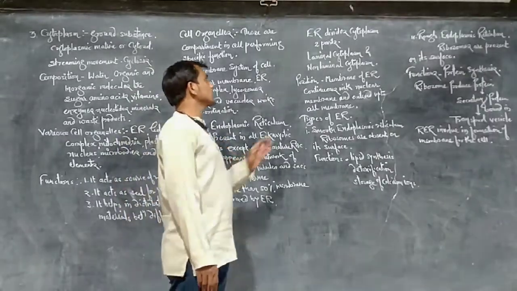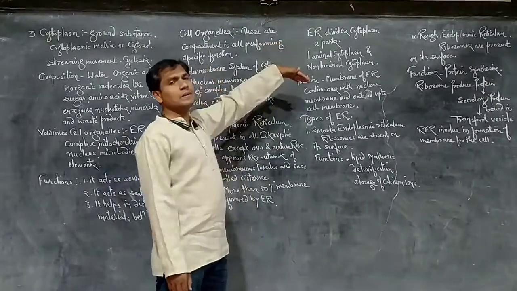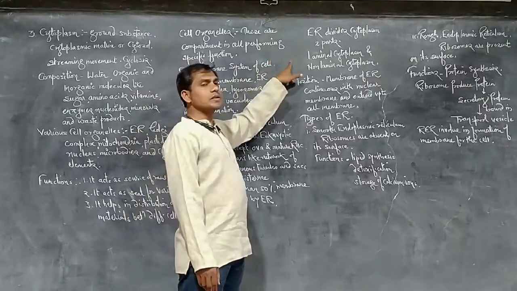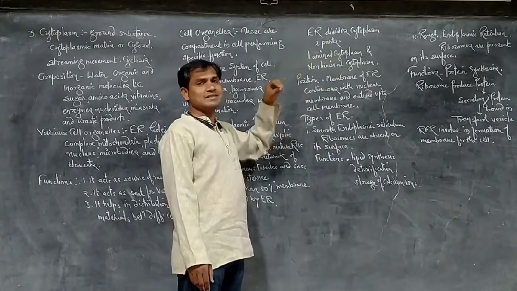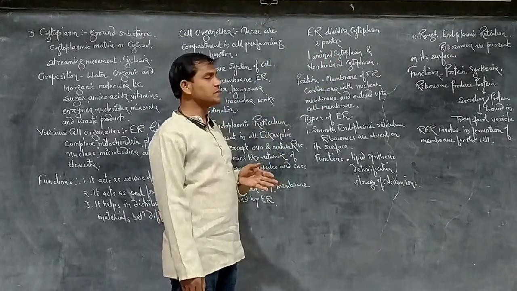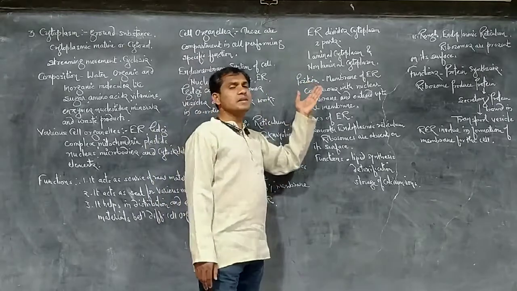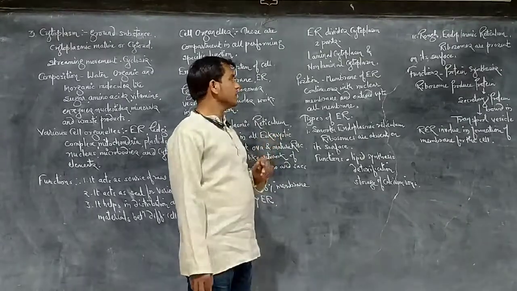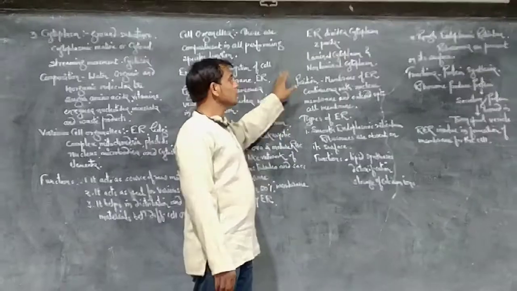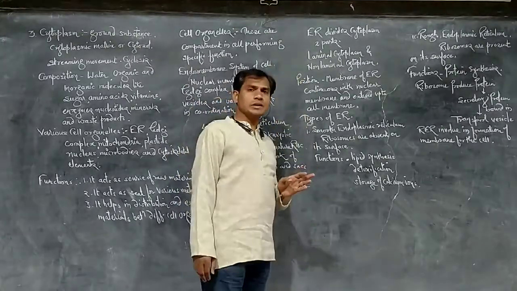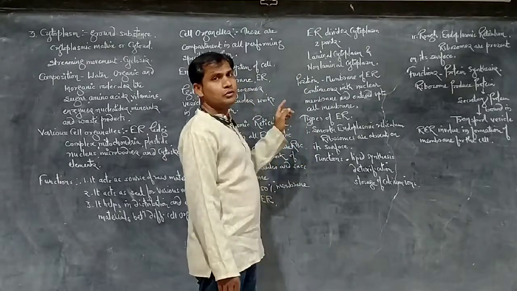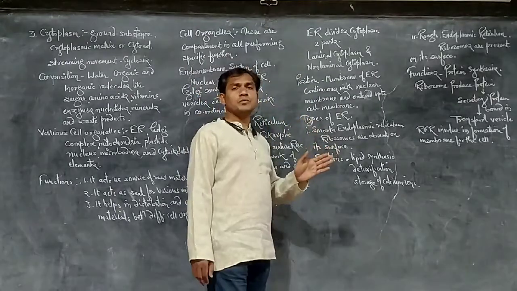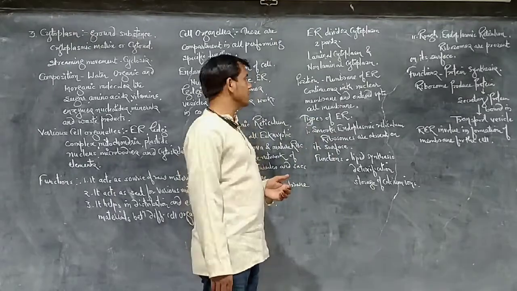So there are two parts of cytoplasm, laminar and non-laminar. In position, the membrane of the endoplasmic reticulum is continuous with the nuclear membrane and it extends up to the plasma membrane, the same membrane.